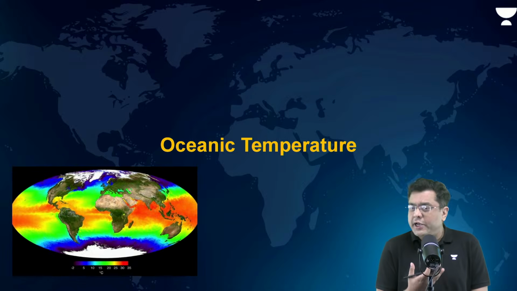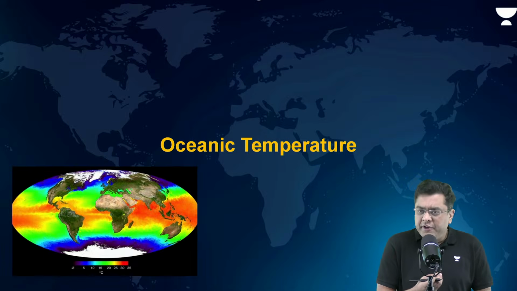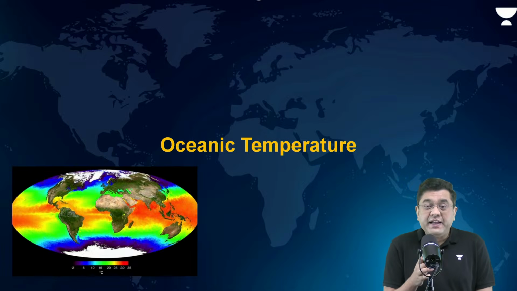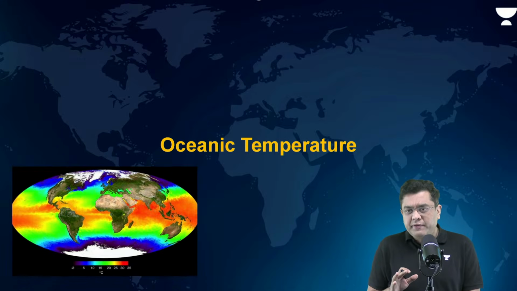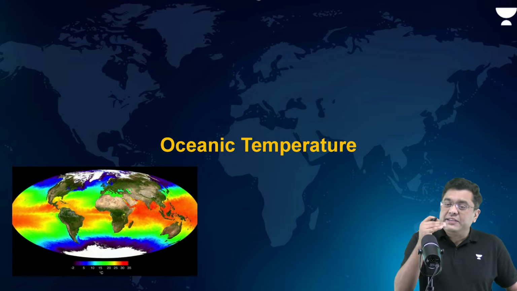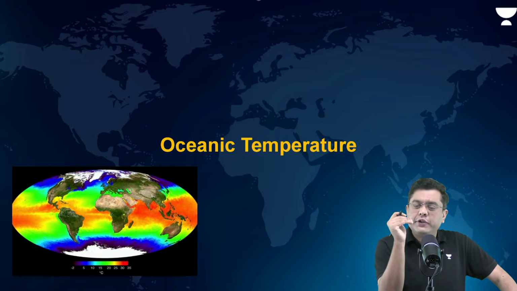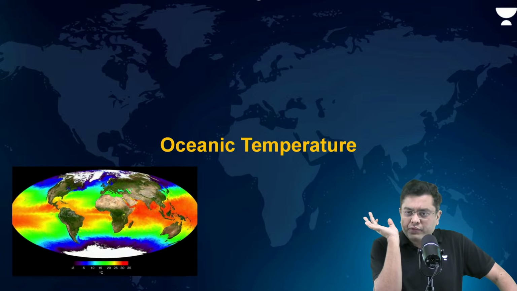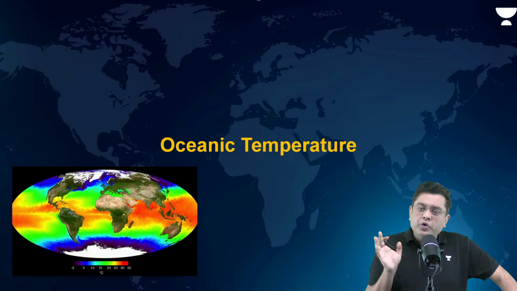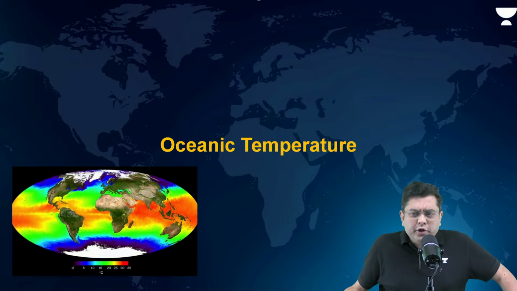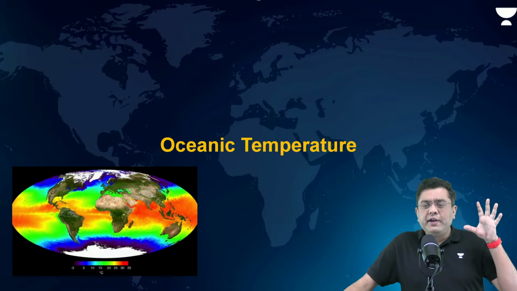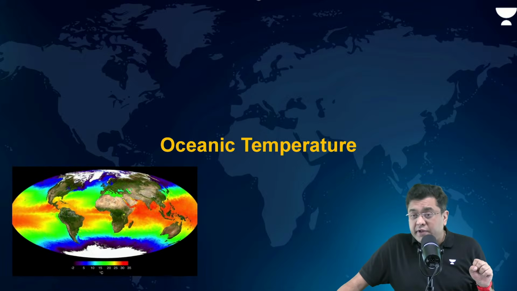This thermal image on your screen is evidence of the fact that oceanic temperature varies. When you compare the southern hemisphere to the northern hemisphere, in the southern hemisphere the temperature variation is almost parallel to the latitudes. As you move into higher latitudes, it keeps becoming colder and colder. But look at the northern hemisphere. It is not a uniform distribution. It varies. In certain areas, it will get very hot. In certain areas, it will get very cold.